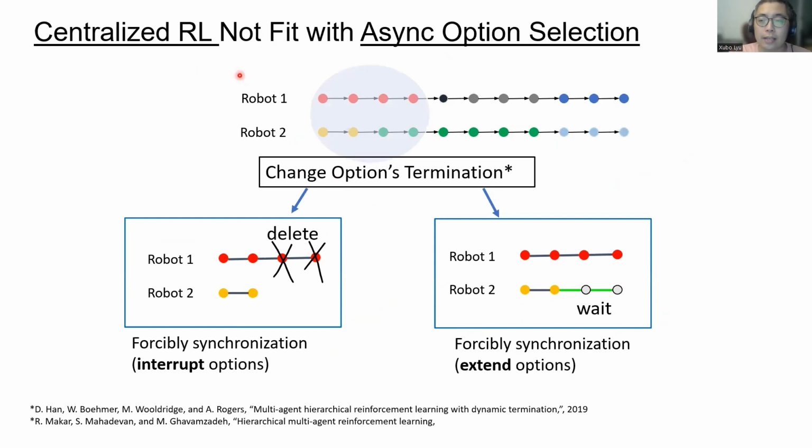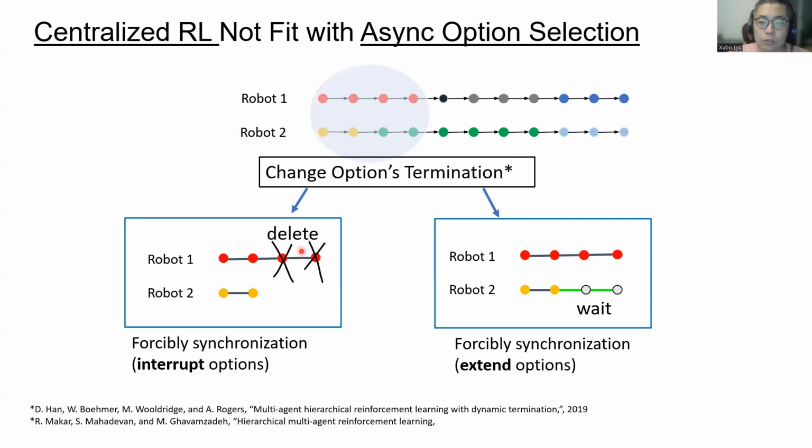The key problem here is centralized reinforcement learning needs to select an option at the same time step. So what if one robot needs a new option, but the other robots are still executing a current option and do not need a new one? Should we stop all of them and forcibly assign the new option for all agents?